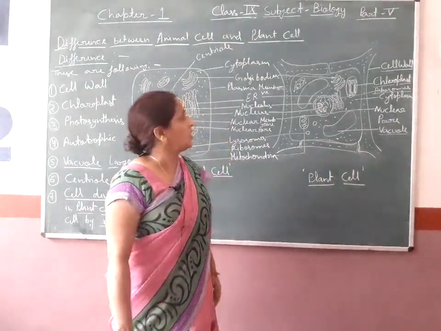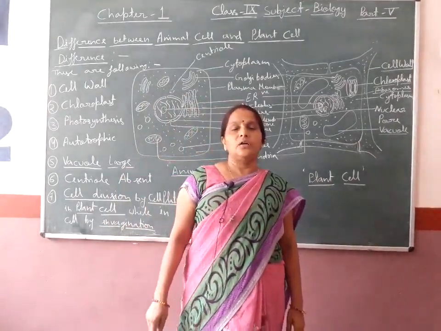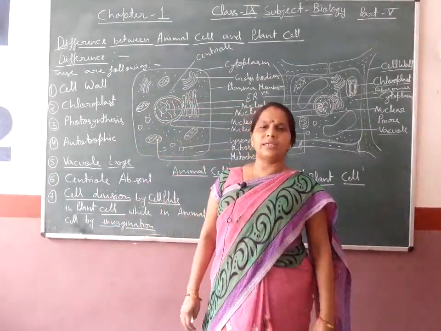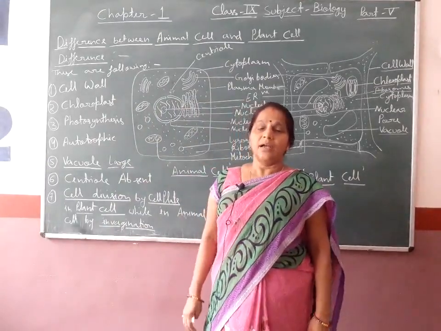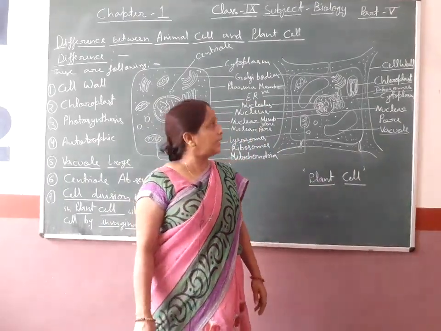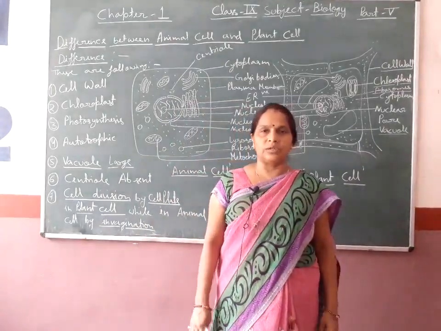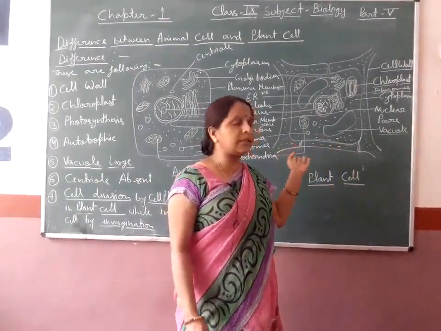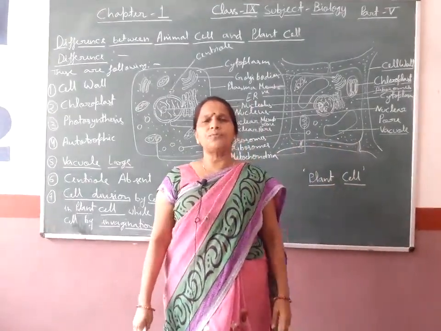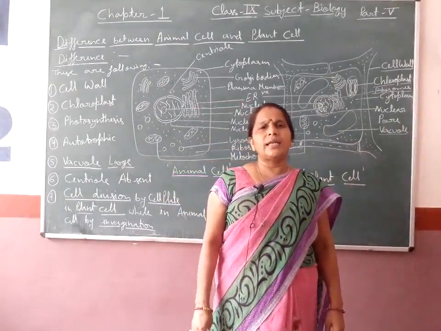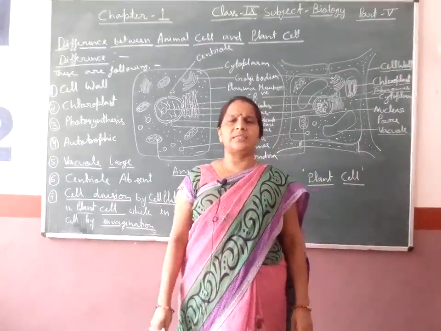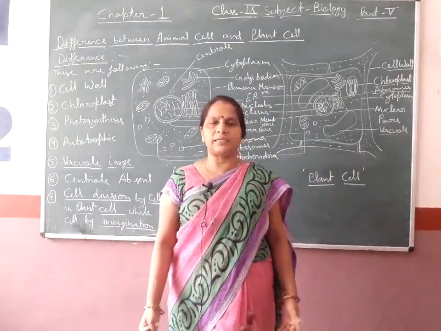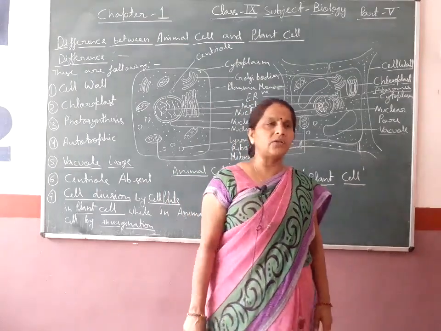In previous classes we have studied the prokaryotic cell and eukaryotic cell. In the prokaryotic cell, the only examples are bacteria and cyanobacteria. But the eukaryotic cell involves both the plant cell and animal cell. All plant cells and all animal cells are included in the eukaryotic cell. So all of you should always remember that only bacteria and cyanobacteria are categorized as prokaryotic cells, because these are the very simple, simplest form.